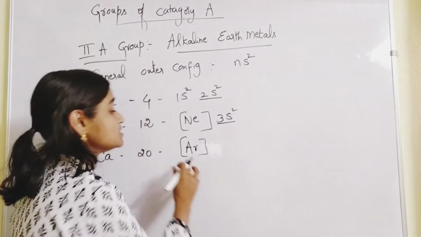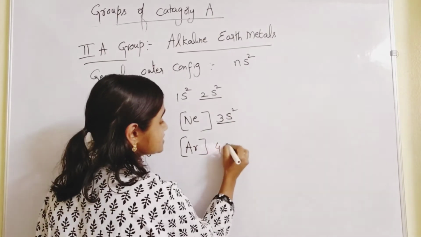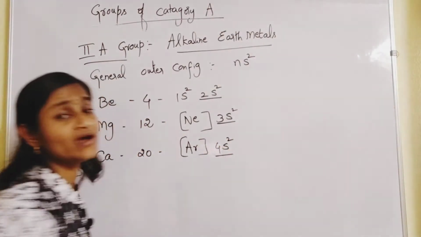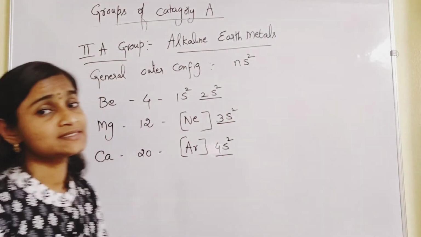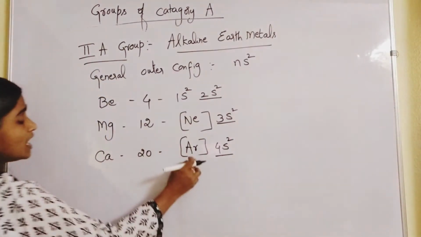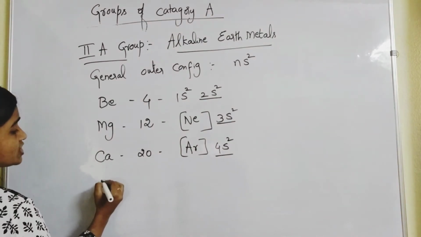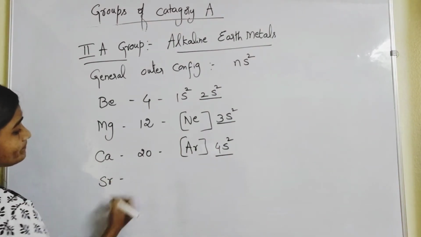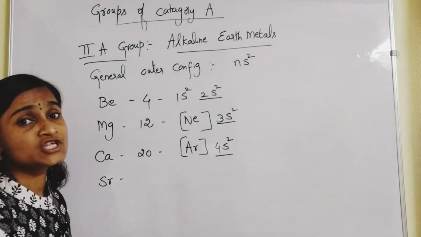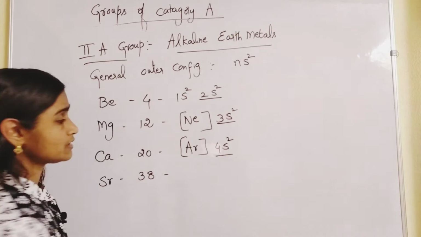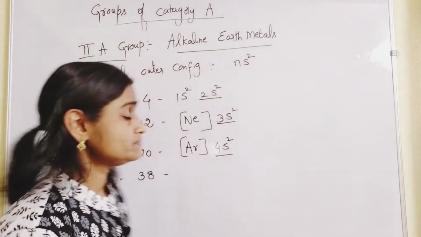After argon, 4s2. So in the last orbit you are finding 2 electrons. So calcium is argon 4s2. Beryllium, magnesium, calcium, strontium, atomic number 38.